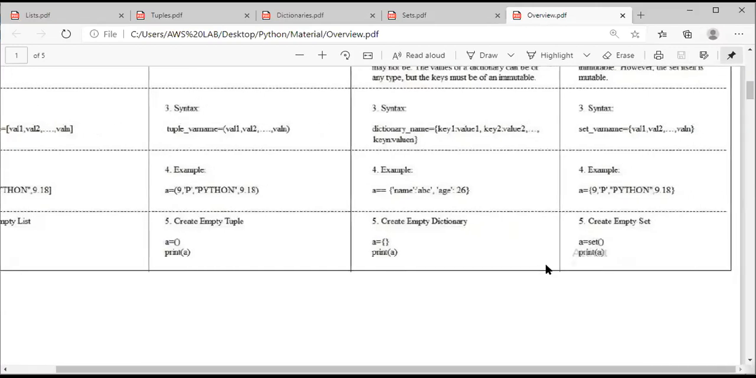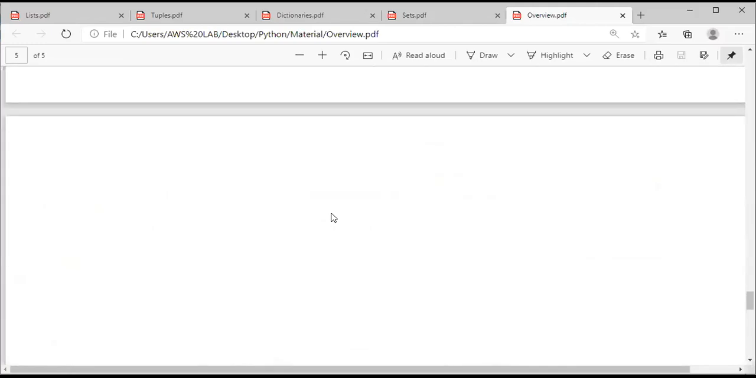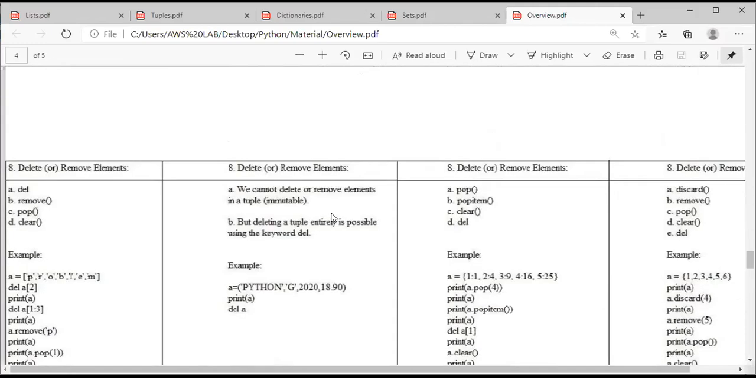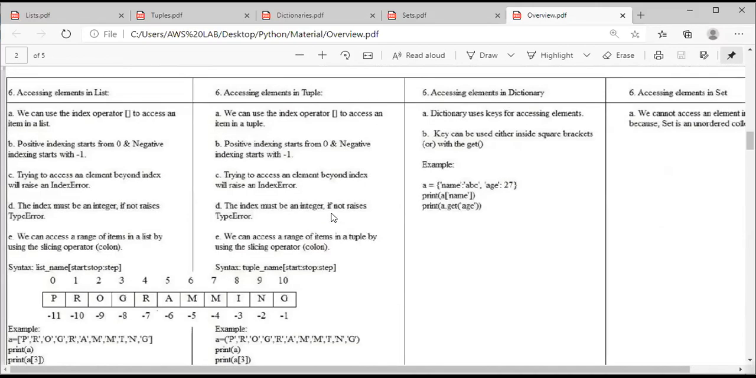Okay, so coming to the sixth point now. So this is the sixth point. How can we access elements in a list? The sixth point is how can we access elements.